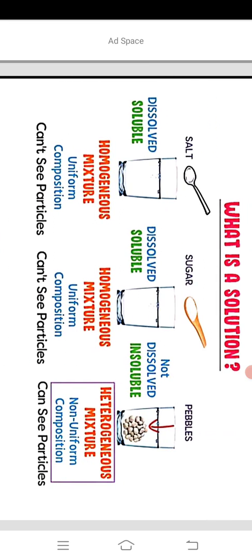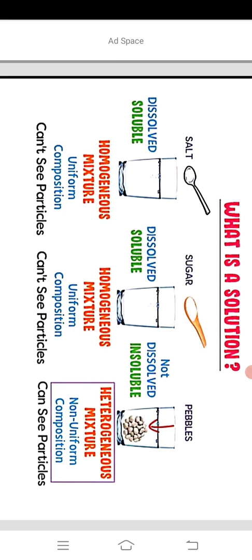Now we see what a solution is. First see, if we take some water and add salt, if we take some water and add sugar, and now we take some water and some pebbles. You know, salt and sugar can dissolve in water, but pebbles are insoluble in water. So salt and sugar form a uniform mixture, that is a homogeneous mixture, but pebbles form a heterogeneous mixture with water.